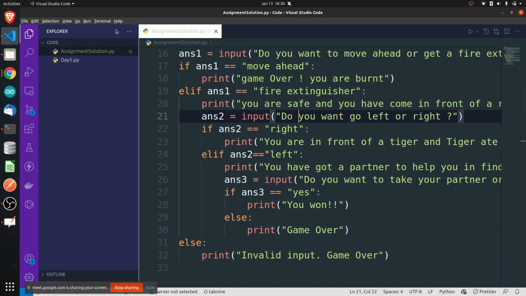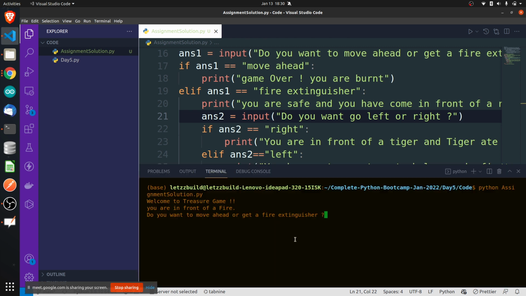So let's run this program and see. Python assignment filename.py, hit enter. Welcome to the treasure game. You are in front of a fire. Do you want to move ahead or get a fire extinguisher? Let's say move ahead. Game over. You are burnt.